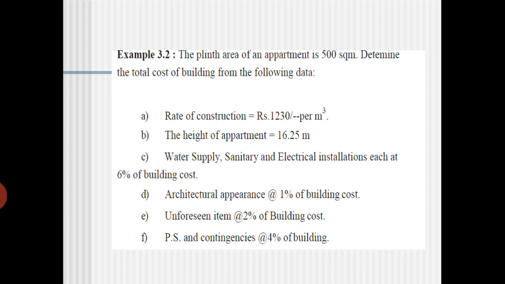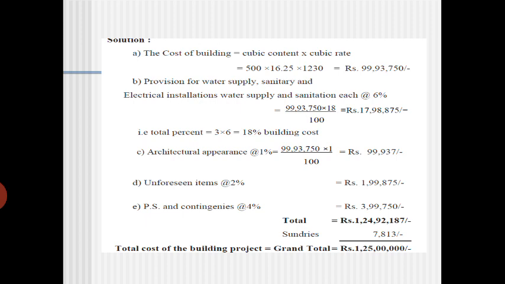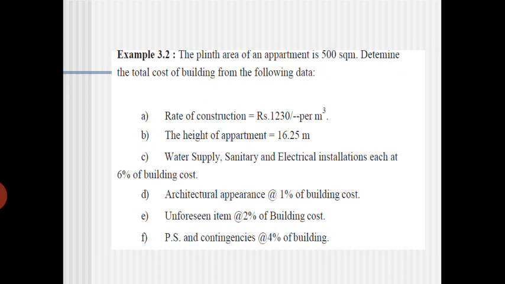Then water supply and sanitary and electrical installations, it will be 6% of the cost. Then architectural, it is 1% of the total building cost. Unforeseen items, it is around 2% of the building cost. PS and contingency, it is 4% of the building. So when you start calculating, they have given 500 square meter.